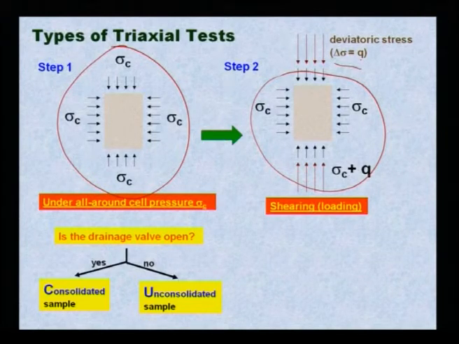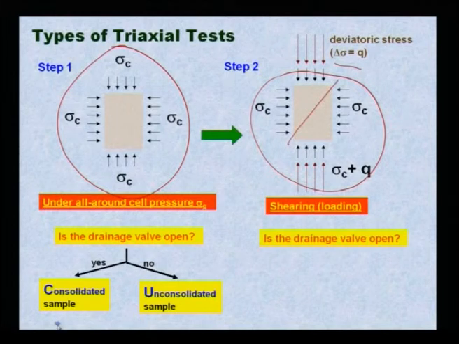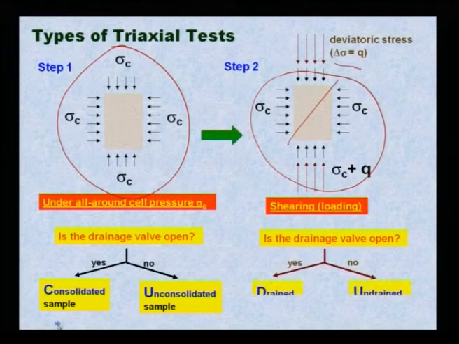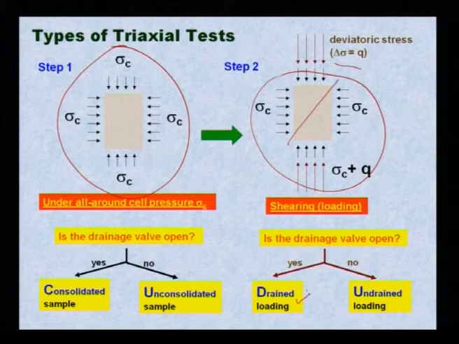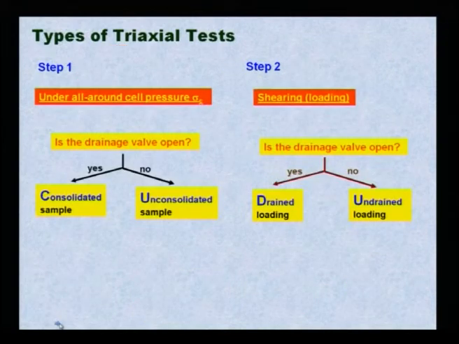Then the shearing will start by means of your piston at the top, which applies the deviatoric load, and the shearing will start along this plane. Now, in this case, if again the drainage valve is open, then it is called drained loading; if not, this is called undrained loading. In the triaxial test there are 2 steps.